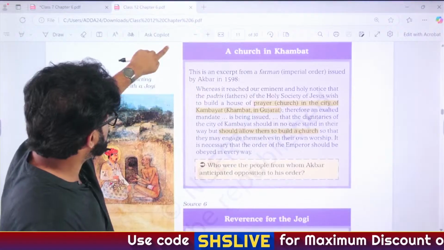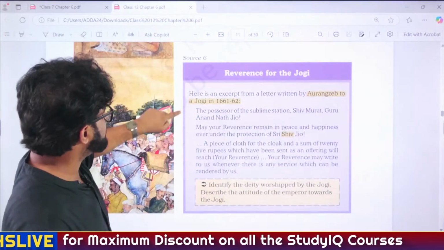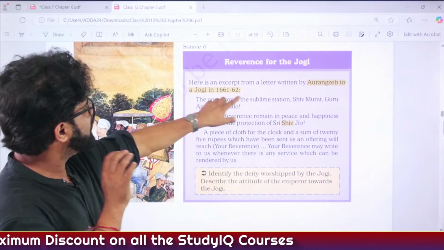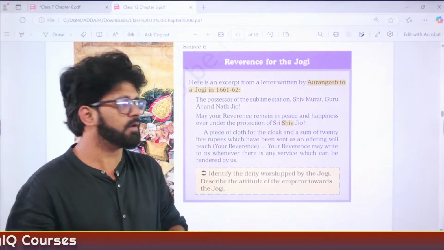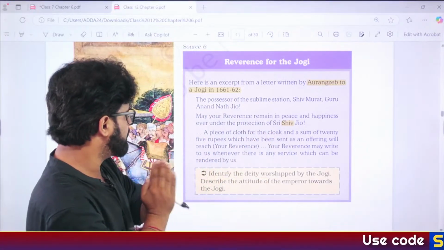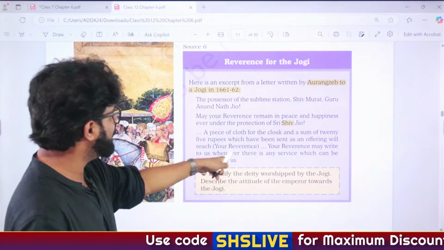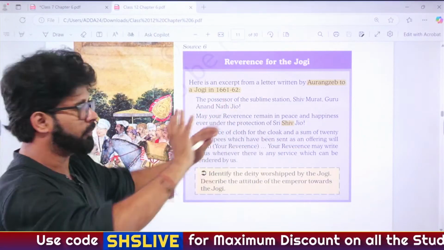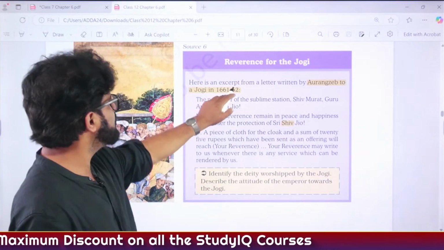You can believe it. What NCERT says, let's have a look at it. Here, source 6, page 11, NCERT is talking about a letter written by Aurangzeb to a Jogi, Sri Shivjiyo. This Jogi worships Lord Shiva, and Aurangzeb says that a piece of cloth for the clock and a sum of 25 rupees, I am sending it to you. So that again is a point which you can use, and this is around 61-62.